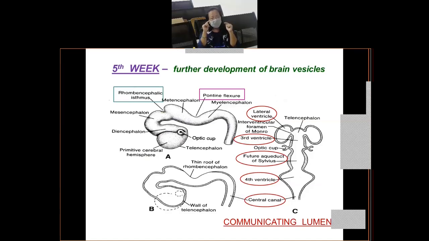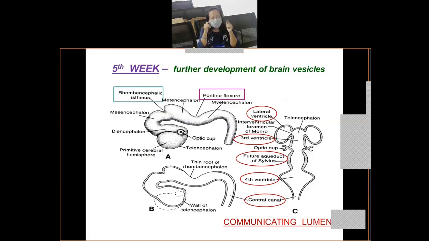This deep groove appears at the junction between mesencephalon and rhombencephalon, that is at the junction between the midbrain and the hindbrain, in other words. Immediately this is followed by the appearance of pontine flexure. Once rhombencephalic isthmus is formed, which demarcates the midbrain from the rest of the hindbrain, you'll have another flexure which will develop in the region of the rhombencephalon, known as pontine flexure.